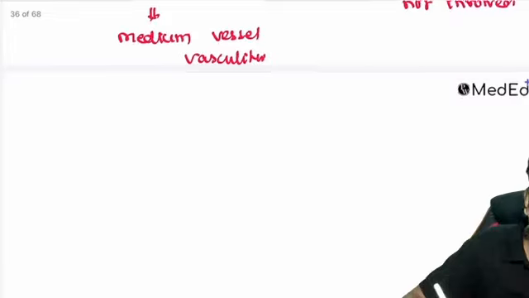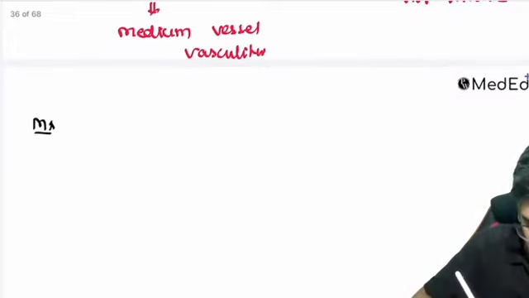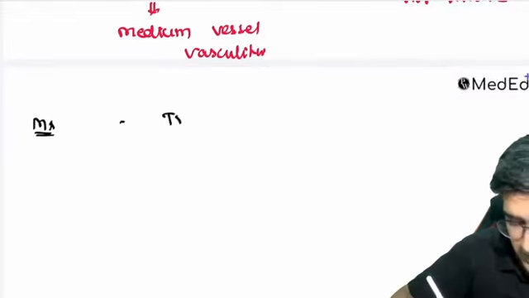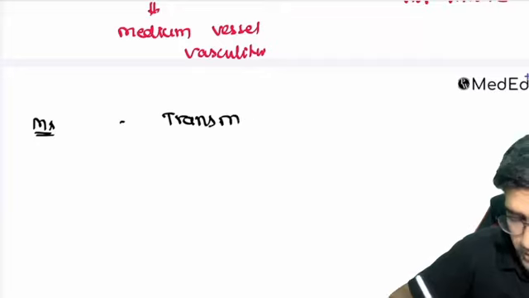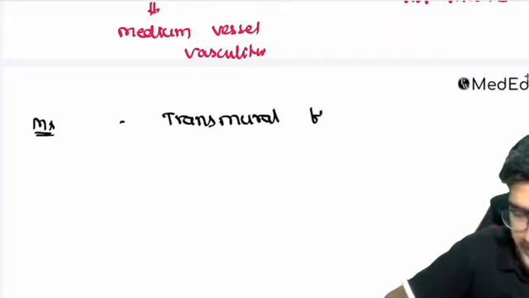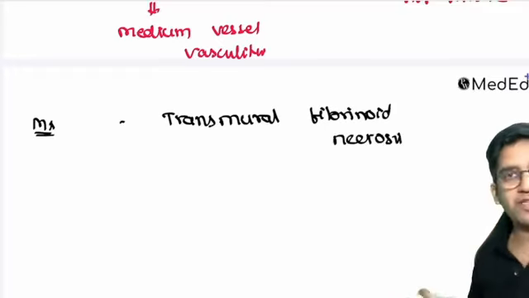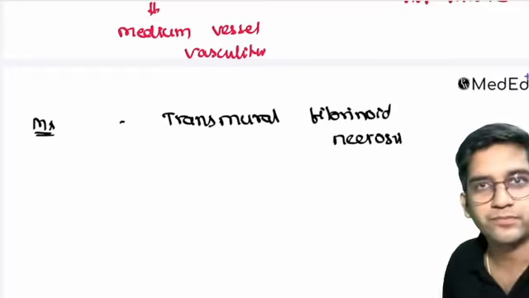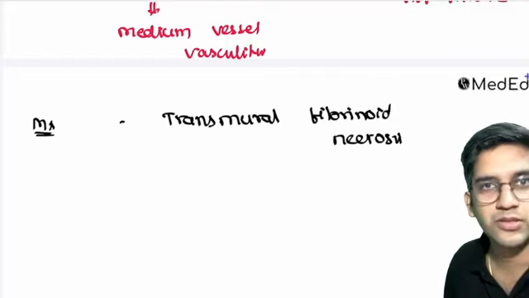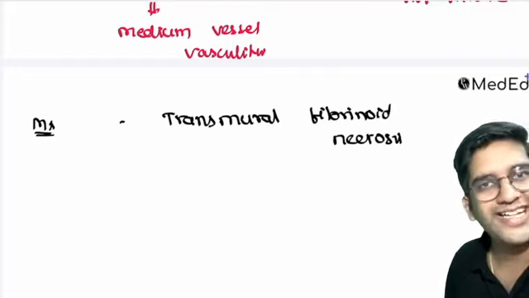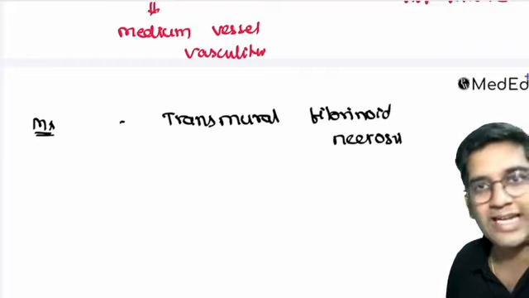Next. When you take a biopsy here, on microscopy, PAN causes transmural fibrinoid necrosis. What do you mean by the term transmural? Transmural is full thickness. Intima, media, adventitia entirely will be involved.